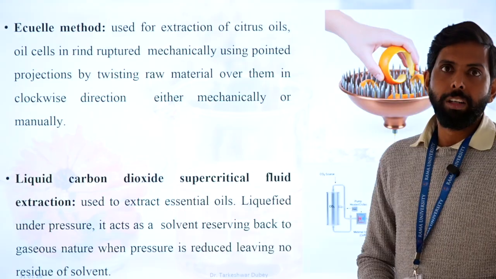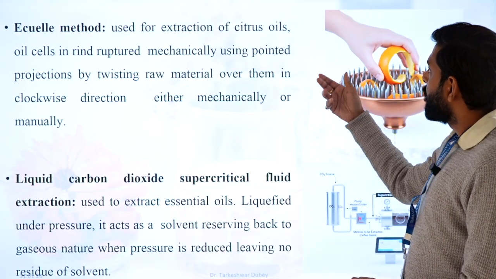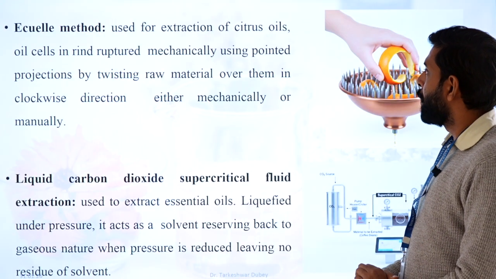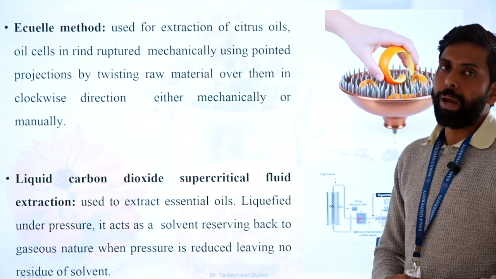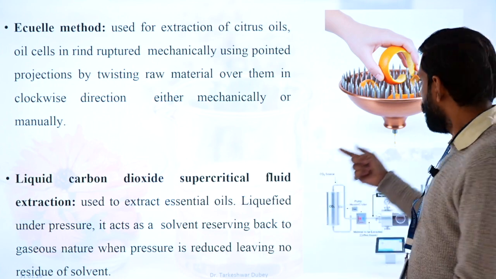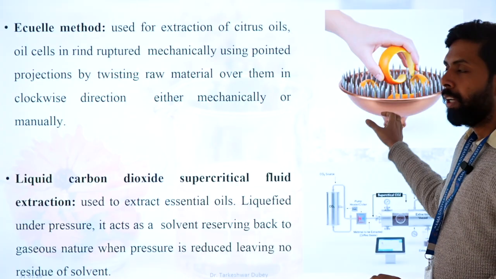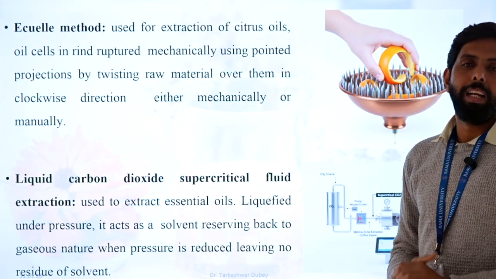So in this method, the pinned jar is used. It is ruptured mechanically using the pointed projection by twisting raw material in the clockwise direction, either mechanically or manually. And there is a pipe connected to the collector, connected to the pinned jar, and on that the volatile oil is collected.